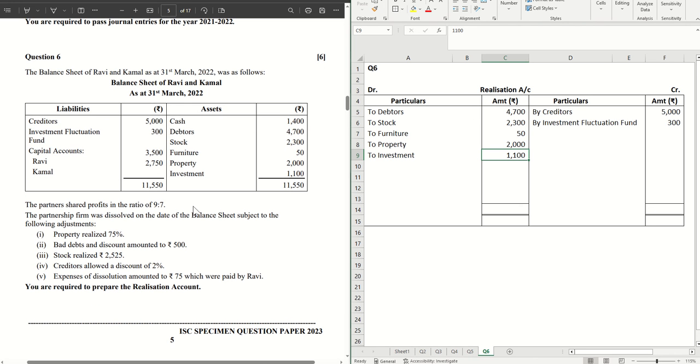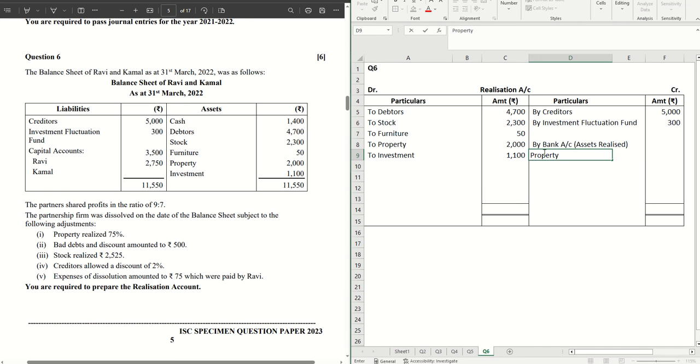The partners shared profits in the ratio 9:7. The partnership firm was dissolved on the date of balance sheet subject to the following adjustments. The property realized 75%, so we'll come to the credit side by bank account. Okay, now in the brackets we'll mention assets realized, and here we will mention the assets one by one.